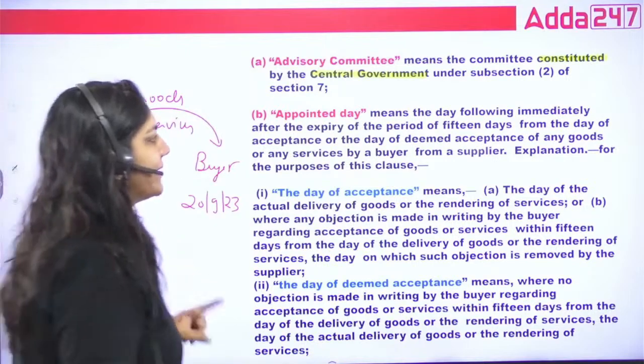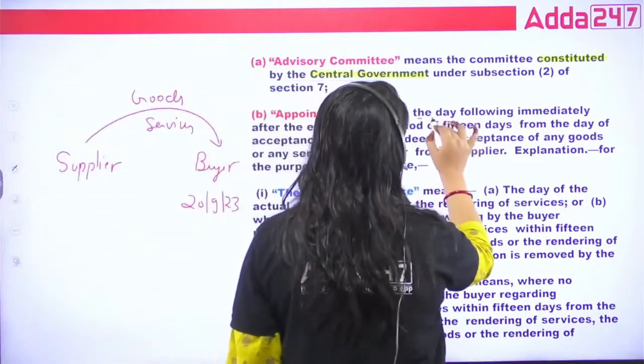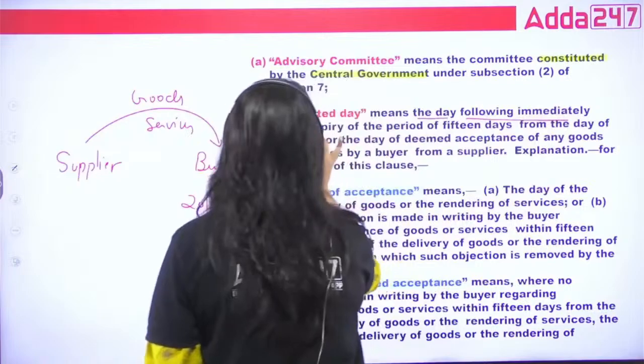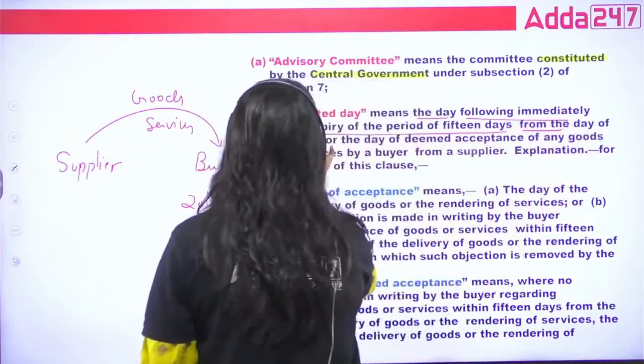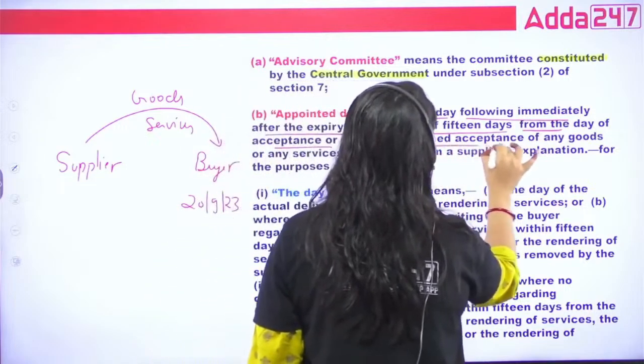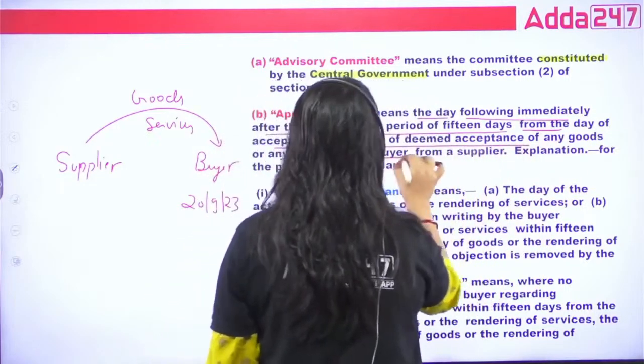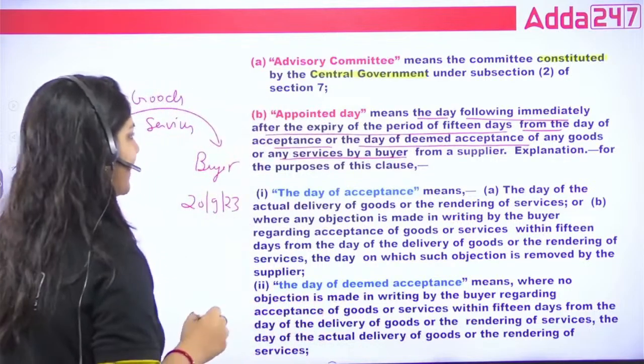So appointed day means the day following immediately after the expiry of a period of 15 days from the day of acceptance or the day of deemed acceptance of any goods and services by the buyer from the supplier.